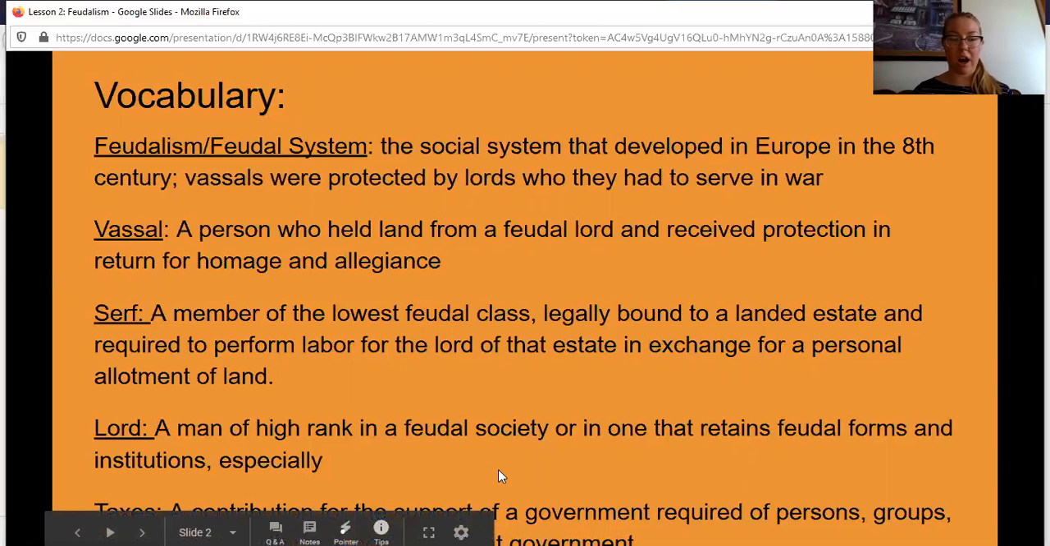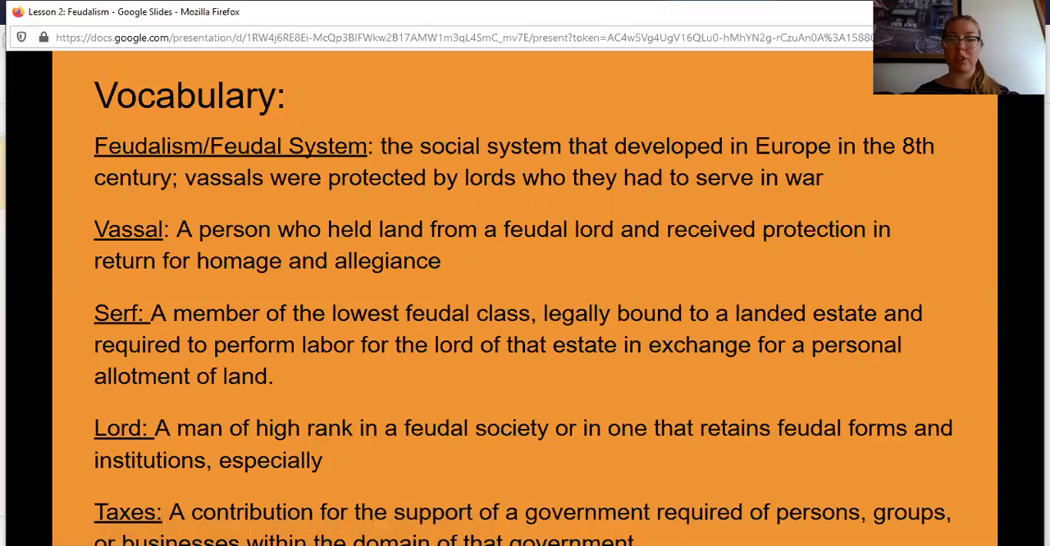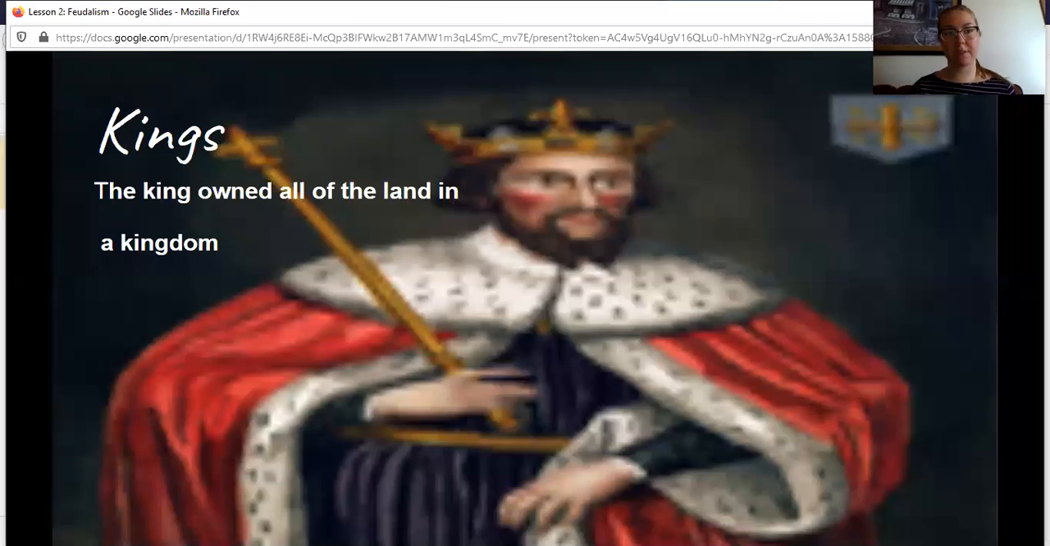Taxes are a contribution for the support of a government required of persons, groups, or businesses within the domain of that government. So people, you might have heard, we pay taxes in money. Well, back then, taxes were paid by people like vassals and serfs in the form of food or crops.